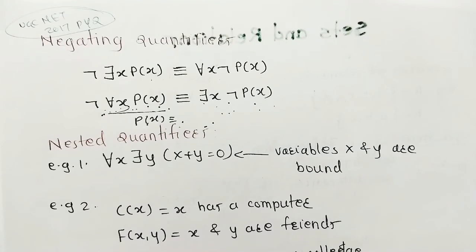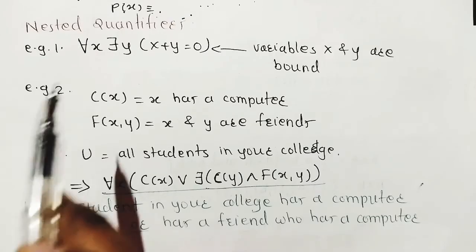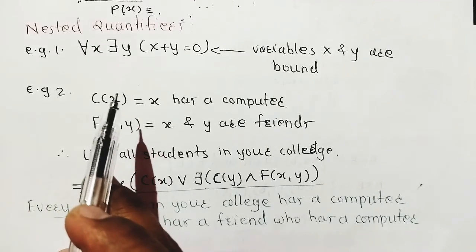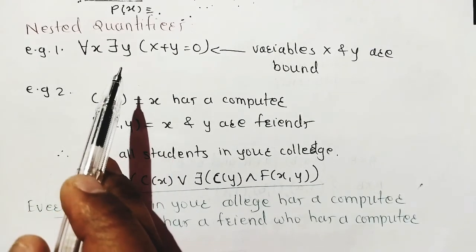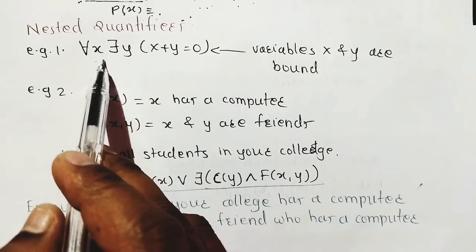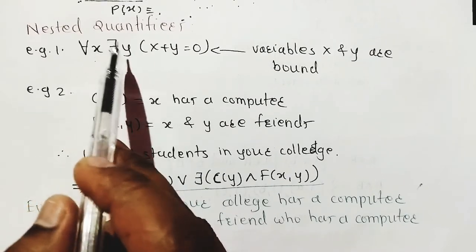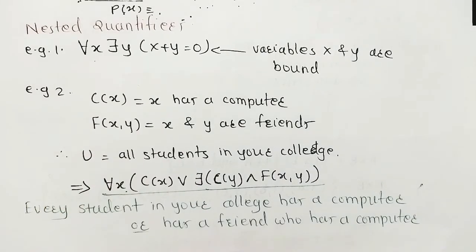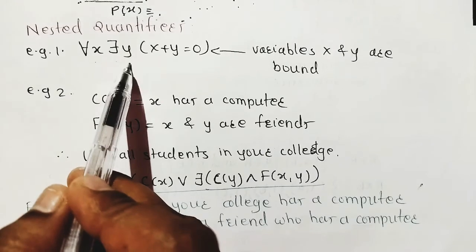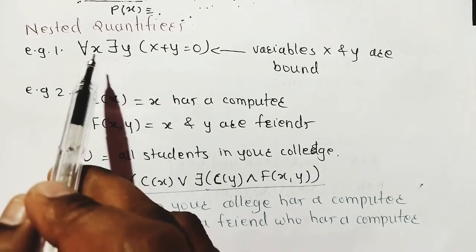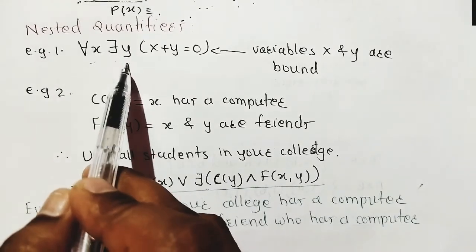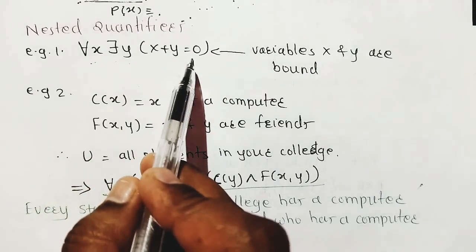This is very simple, just solve different examples. Next is nested quantifiers. What are nested quantifiers? Nested quantifiers means a combination of for all x and there exists, that is, universal quantifiers and existential quantifiers combined. That is nested: either for all x there exists, or there exists for all. For example, for all x there exists some y where x plus y is equal to 0.